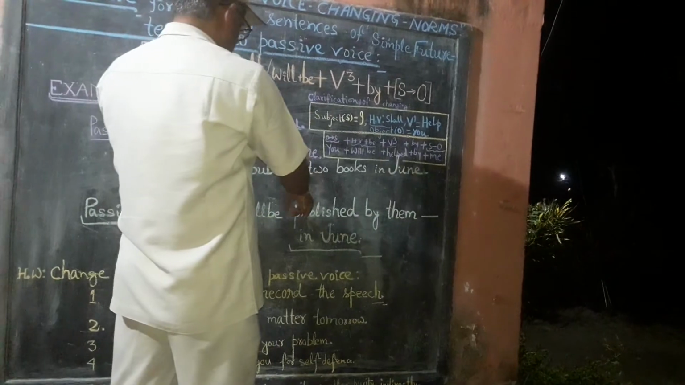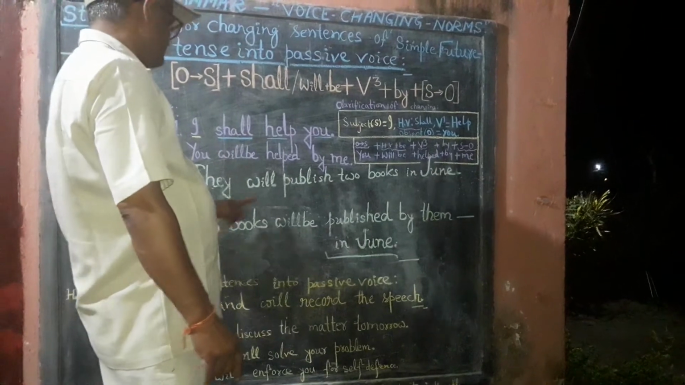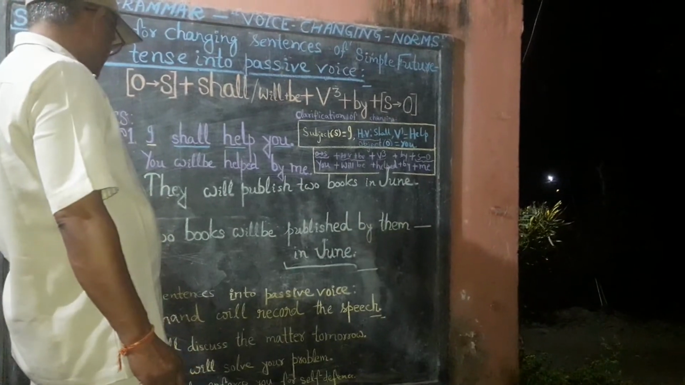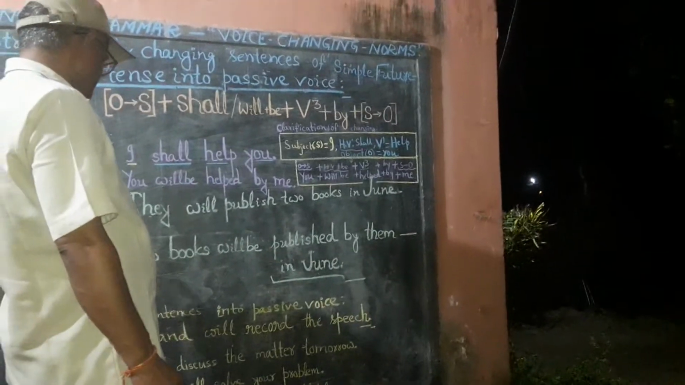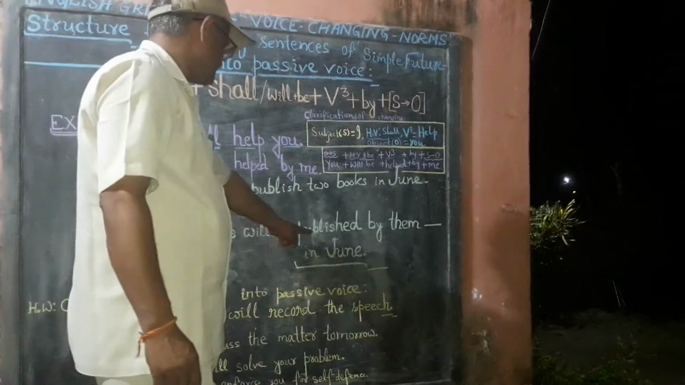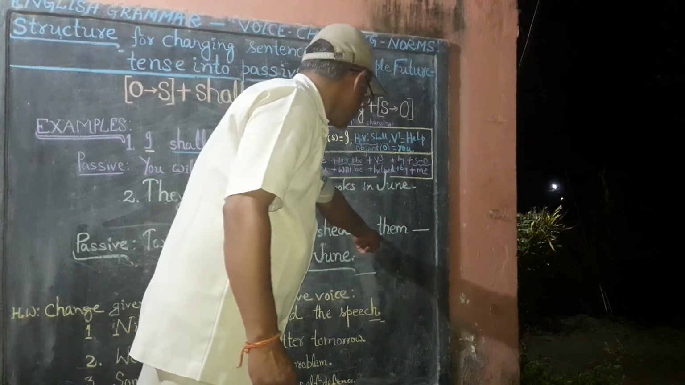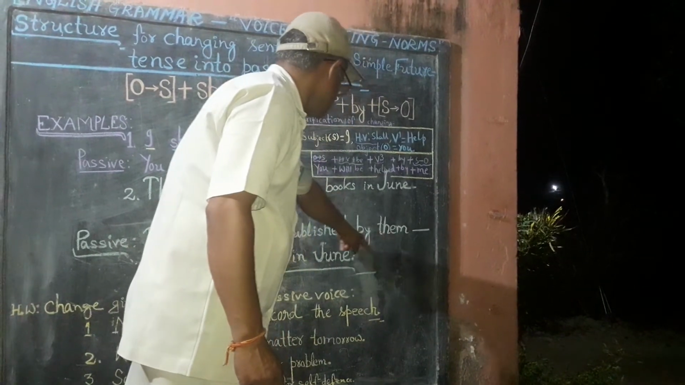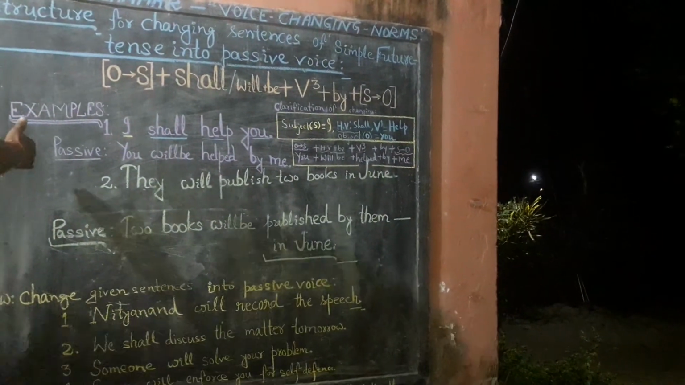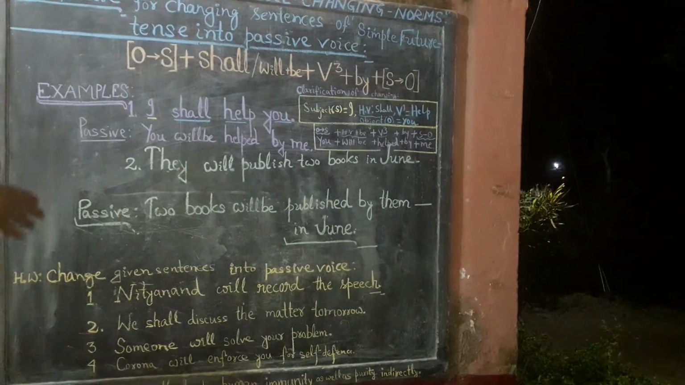That is, here you see object 2 books has been used first as a subject. Thereafter, as per its number and person, will be has been used. Then third form of verb, published, then by, and then subject changed as an object, and finally other words. In this way, you can practice more and more examples to grasp it 200%.